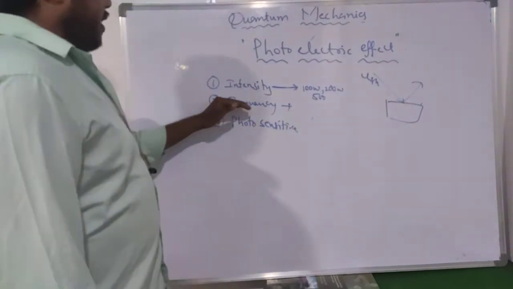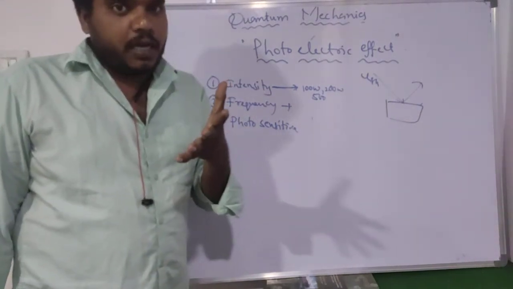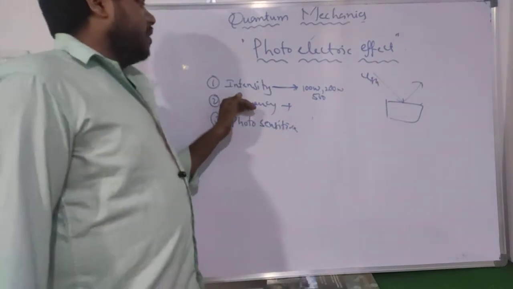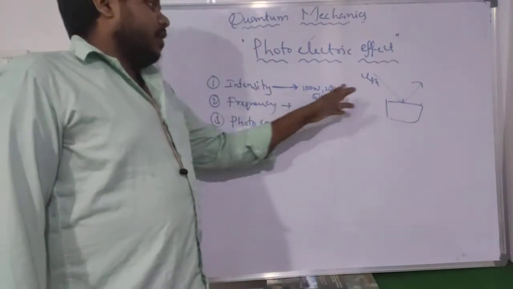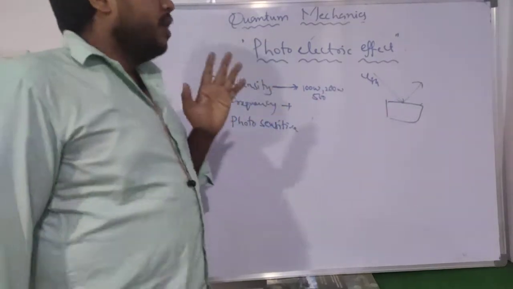So if you are increasing the frequency, why? Because each color consists of different frequencies. So if you are increasing the frequency of the light, what happens? The ejected electrons also increase. If you are decreasing the frequency, the ejected electrons also decrease.